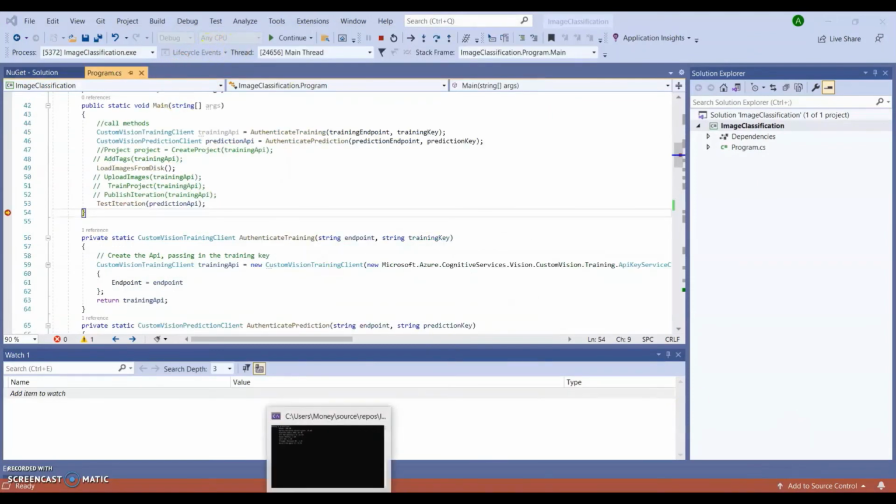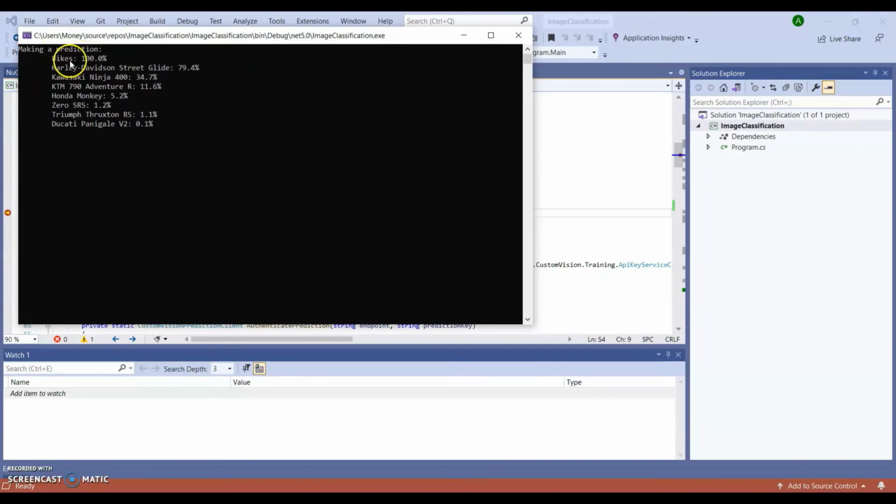So let's check the window. As per the prediction, it's a bike which is 100% and it's a Harley bike. So our prediction is correct. It's a 79.4% Harley bike and it's 34.7 somehow matching with the Kawasaki Ninja's, 11.6 with the KTM. But the right prediction is it's a Harley Davidson bike which is 79.4. So yes, this is how the image classification code is working in C#.